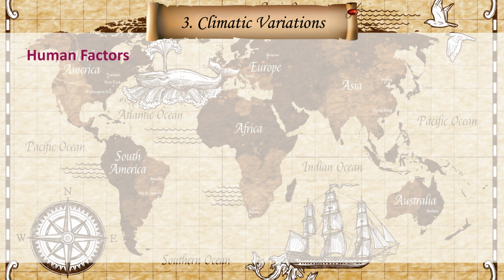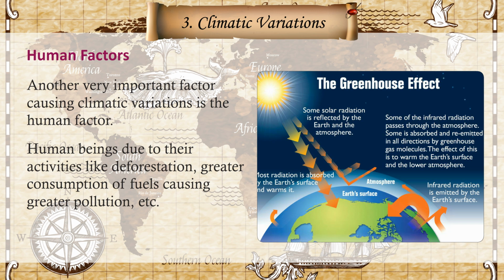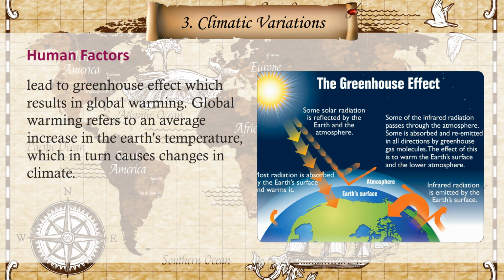Human factors. Another very important factor causing climatic variations is the human factor. Human beings, due to their activities like deforestation, greater consumption of fuels causing greater pollution, etc., lead to greenhouse effect, which results in global warming. Global warming refers to an average increase in the Earth's temperature, which in turn causes changes in climate.